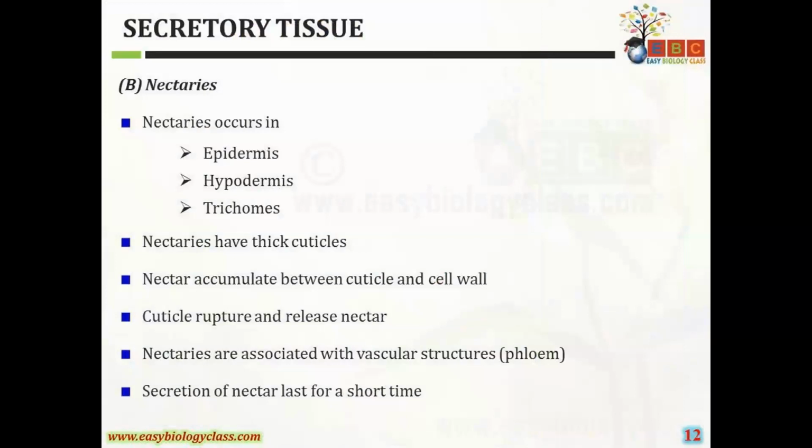So the nectaries occur in the epidermis, hypodermis and trichomes. Nectaries have a thick cuticle and the nectar accumulates between the cuticle and cell wall. Then this cuticle ruptures and releases the nectar. So these are the extra floral nectaries. Nectaries are associated with the vascular structure, mainly the phloem, and the secretion of the nectar lasts for a short term.